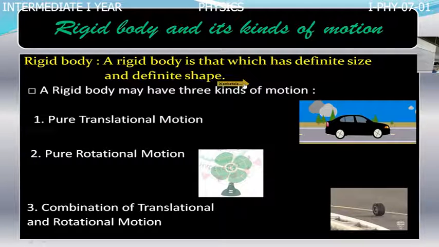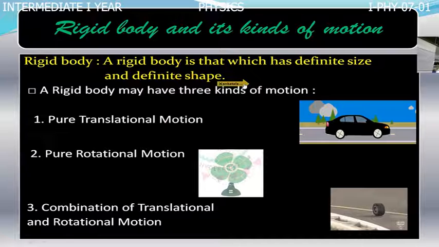That is why, from this point of view, rigid bodies are also called systems of particles. So system of particles, rigid body or real body, we use in the same concept. In this chapter, we are going to thoroughly study the motion of rigid bodies.